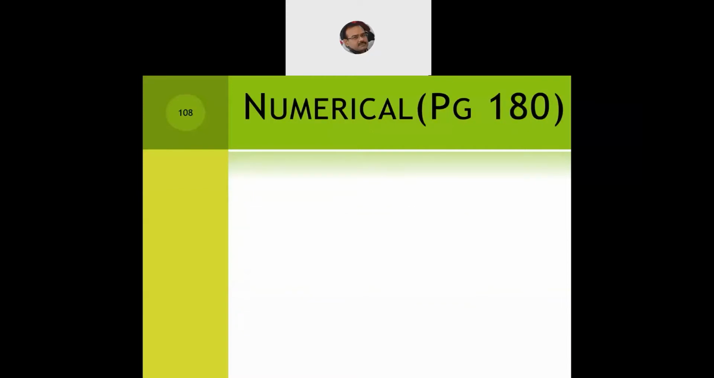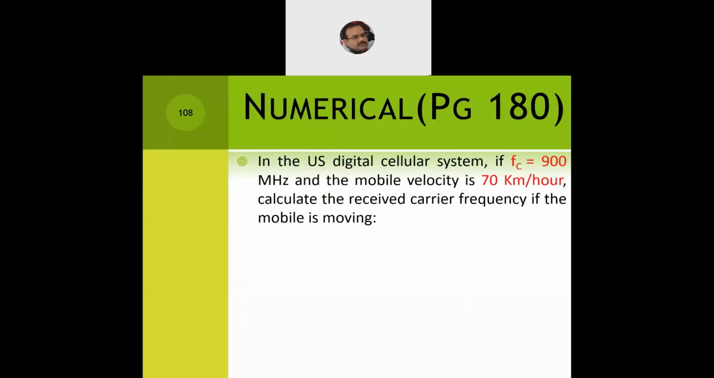Now let's do another numerical. In a US digital cellular system, the carrier frequency is given to you as 900 megahertz and the mobile velocity is 70 km per hour. Now when we talk of the carrier frequency, we talk of the modulation. It is as simple as that. We use carrier frequency only when we carry out the task of modulation. And there are multiple kinds of modulation techniques, again coming from the communication system subject. We have analog to analog, analog to digital, digital to analog, and digital to digital.